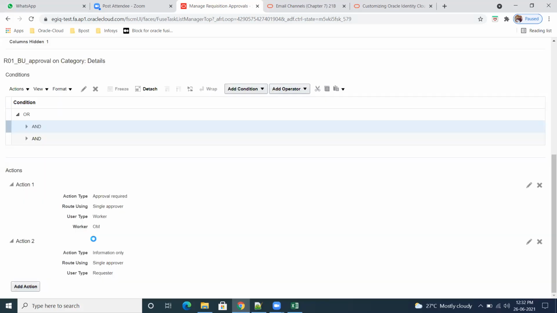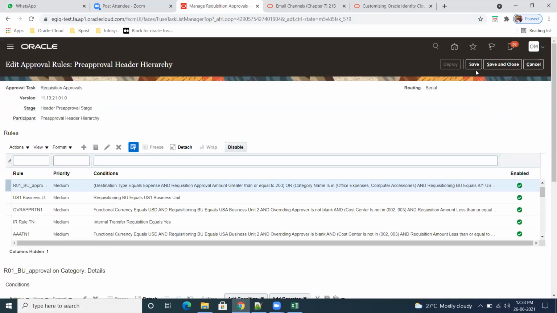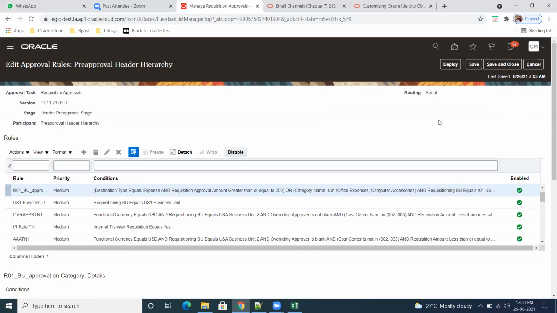It means first condition executed, second condition, it will send the information to the requester who created this particular PR. So this is actually a very logical way you have to write. If you understand the things it is very simple, if you are not understanding, it is very complex. So mine is R01.